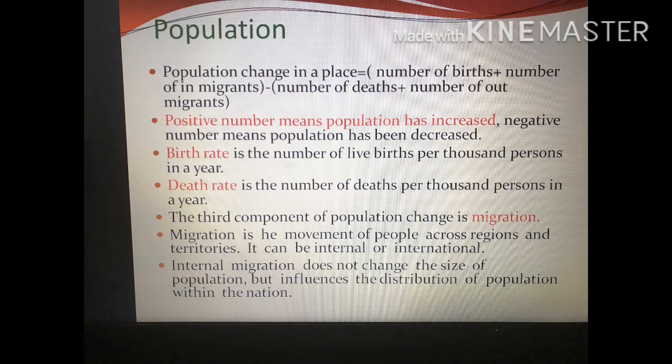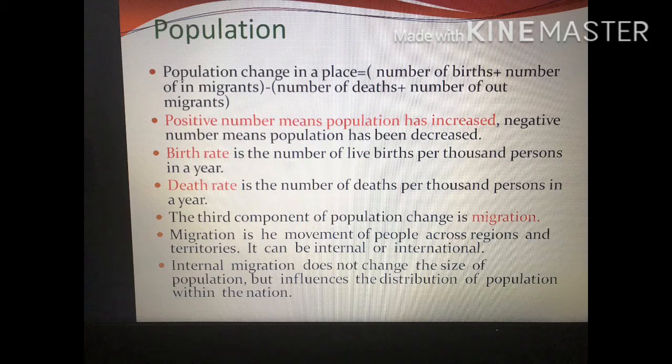Now in India, many people will go to other countries or states, right? So that is the number of out-migrants. In-migrants come into India, out-migrants go abroad from India. So that is the population change in a place: number of births plus number of immigrants minus number of deaths plus number of out-migrants. That is the formula or definition of population change. Now if the number is positive, the population has increased. If the number is negative, it means the population has decreased. So this is the easy logic.